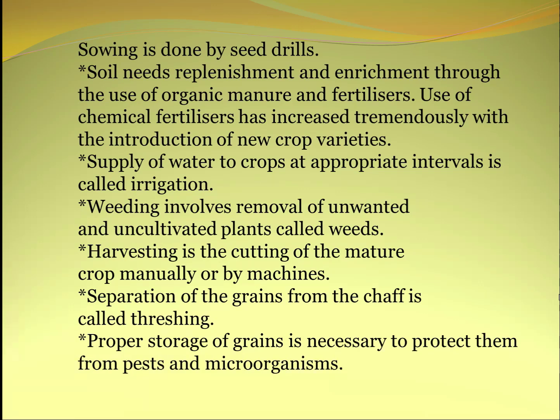So what are the keywords we have learned from this chapter? Agriculture practices, then sowing, replenishment, irrigation, weeding, harvesting, then we can say the Rabi crops, Kharif crops. There are many more keywords which you will come across while reading this chapter. So till now we have discussed all the keywords. Now I think that you have understood the chapter very nicely.